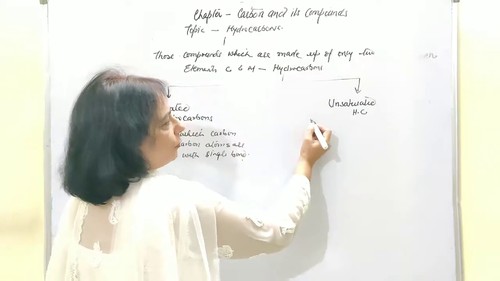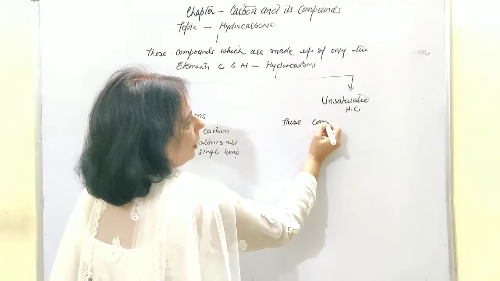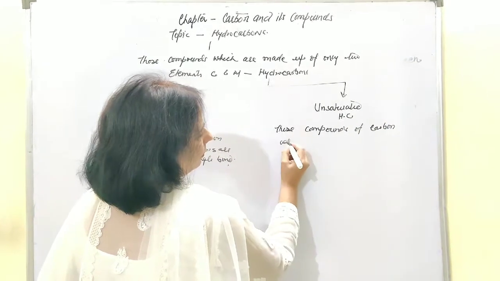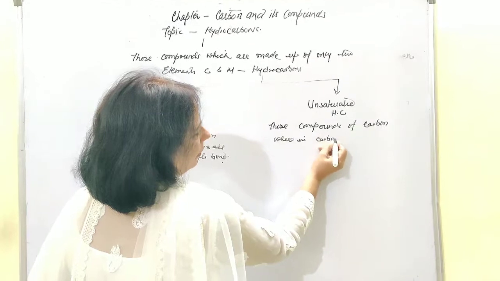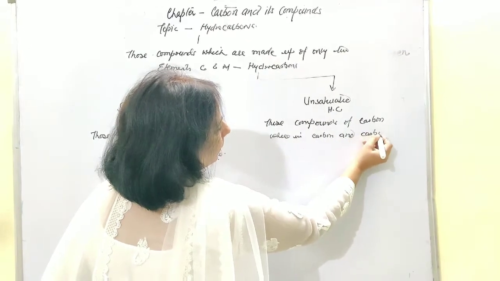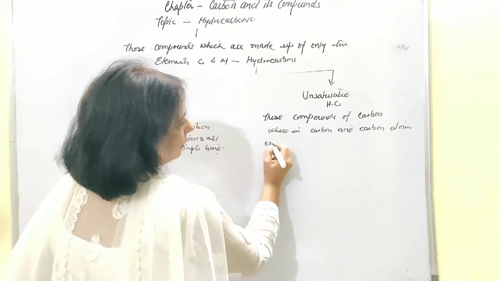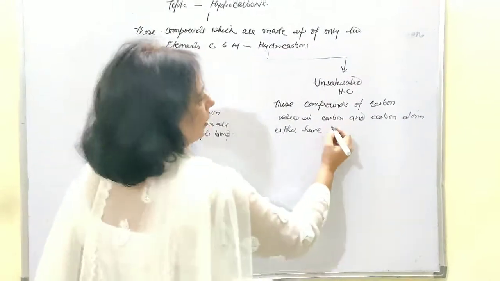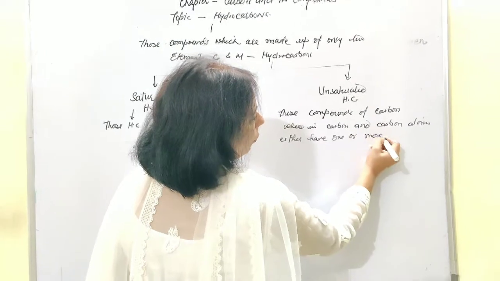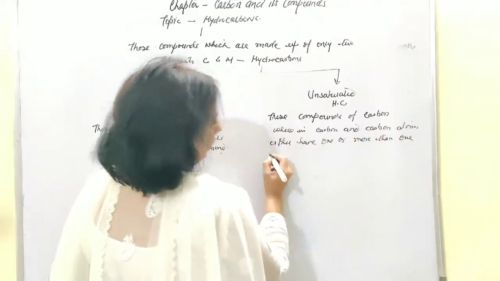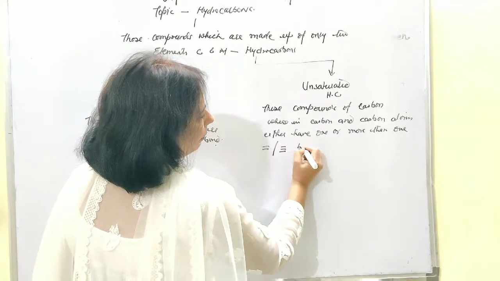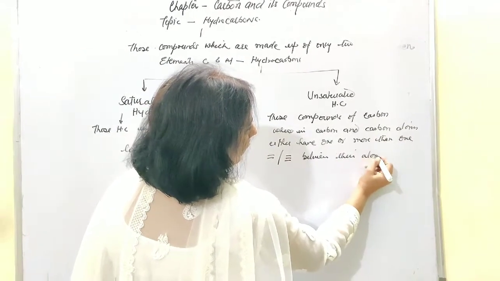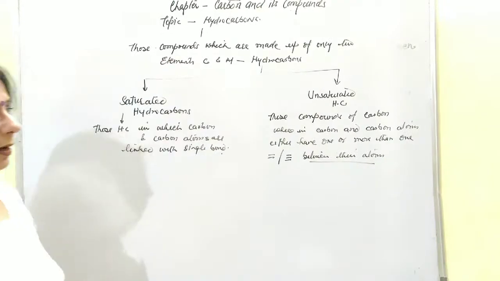And those compounds of carbon where carbon and carbon atoms have one or more than one double or triple bond between the atoms, those are unsaturated hydrocarbons.